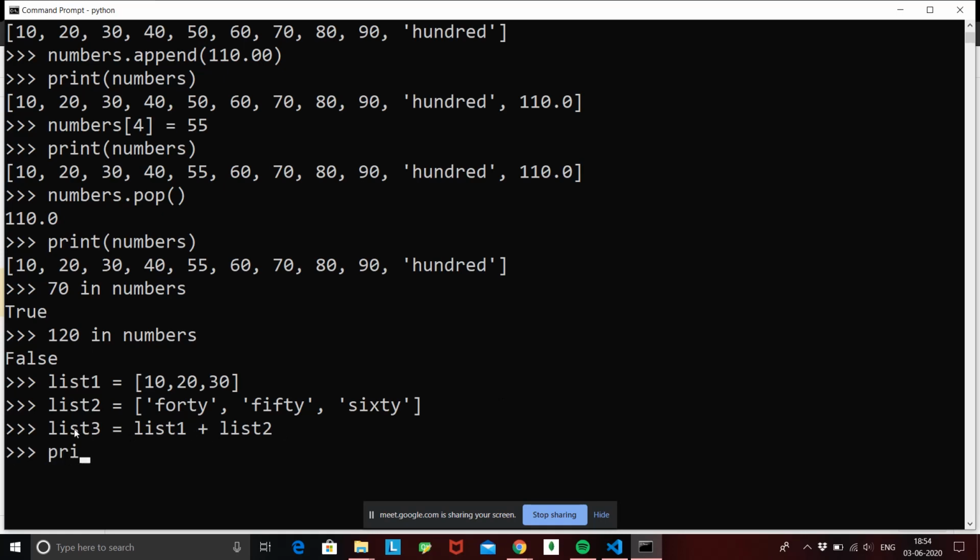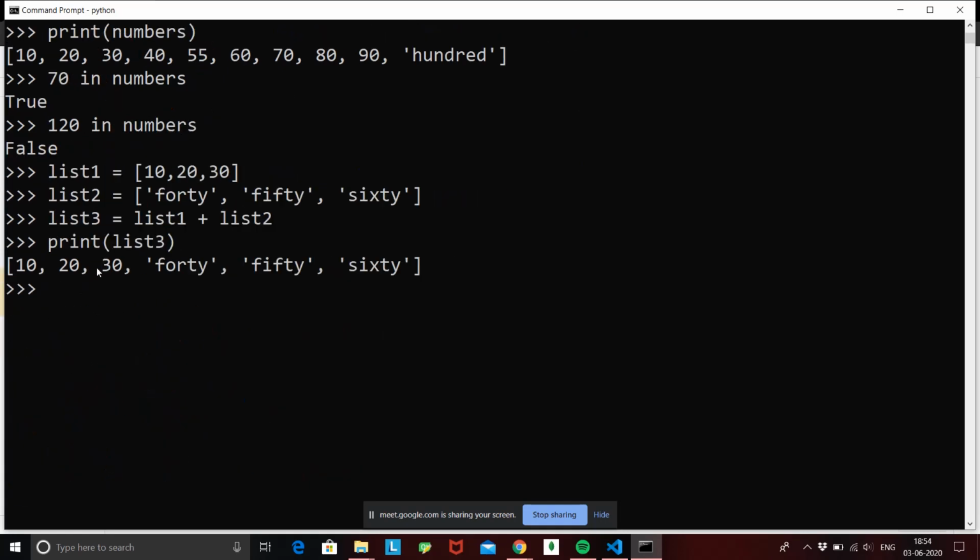So now if we try to print list 3, this is going to give me 10, 20, 30, 40, 50, 60. So list 1 and list 2 have been concatenated. Doesn't matter, those two were of different types.